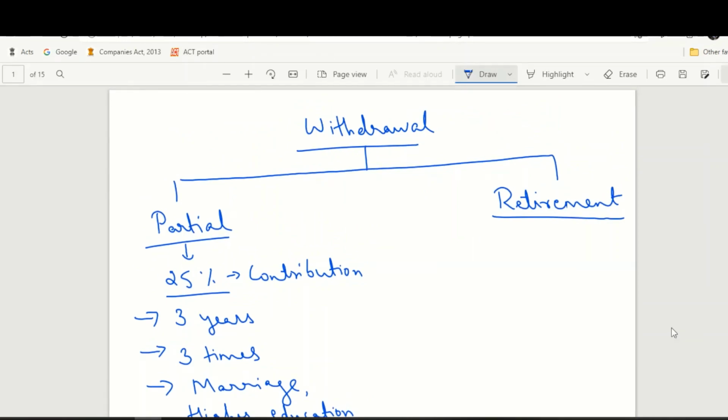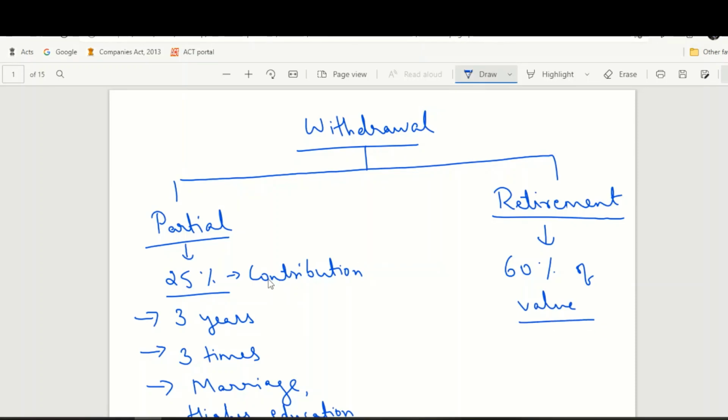So the first and foremost thing that we need to understand is that at the time of retirement, NPS offers you two options. One is exit from NPS. That means your contribution will be withdrawn by you to a certain extent and the balance amount will be handed over to a life insurance company for handling the annuity and the regular pension payments, etc. The second option is to continue in the NPS for the next 10 years. So if you choose to exit from NPS, you can withdraw up to 60% of the value of your investment.